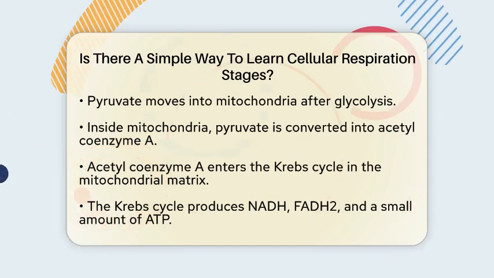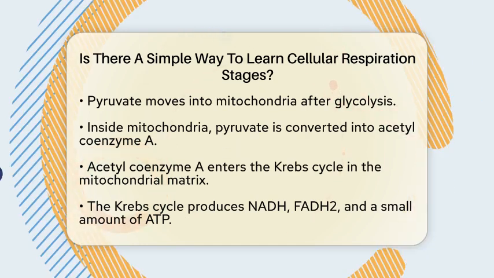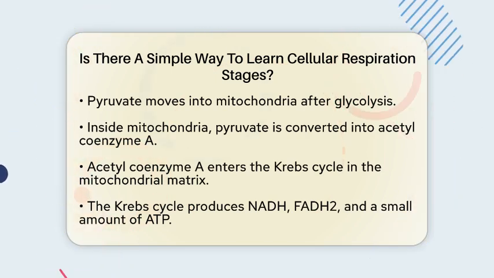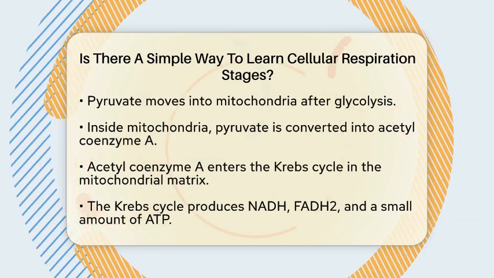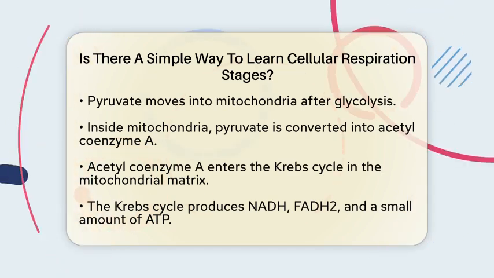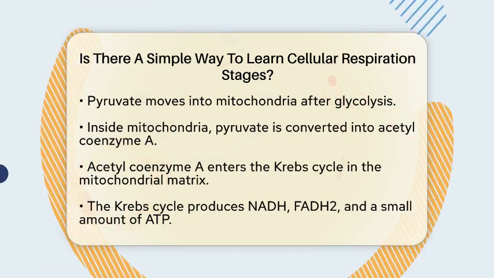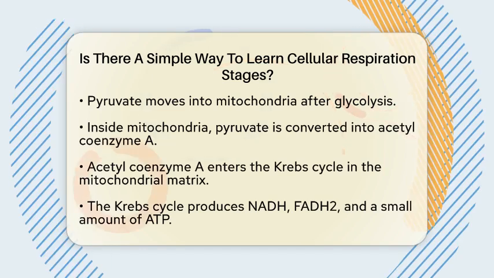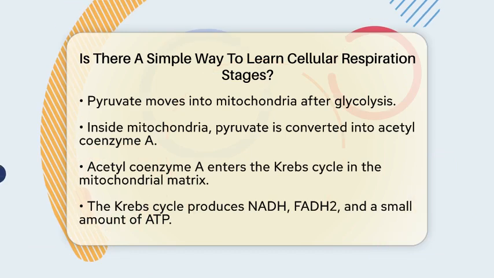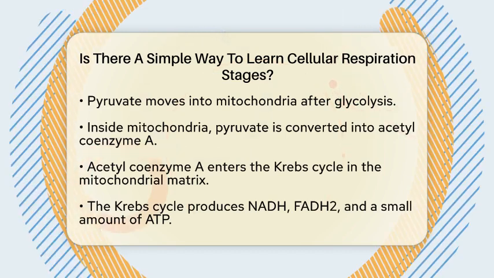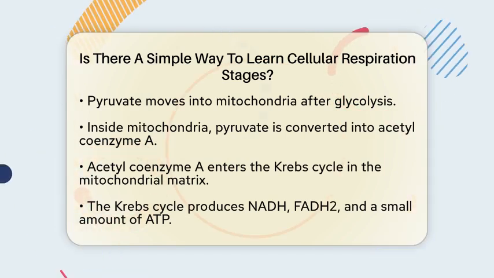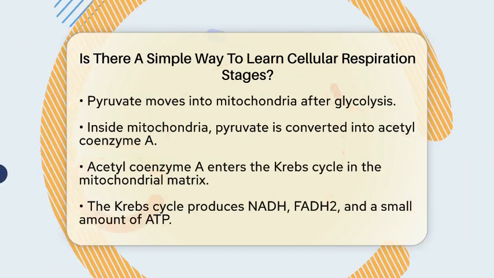During this cycle, more nicotinamide adenine dinucleotide and another molecule called flavin adenine dinucleotide are produced, along with a small amount of adenosine triphosphate. Carbon dioxide is released as a waste product during this stage. The final stage is the electron transport chain, which takes place in the inner membrane of the mitochondria. Here, nicotinamide adenine dinucleotide and flavin adenine dinucleotide donate electrons to a series of proteins.